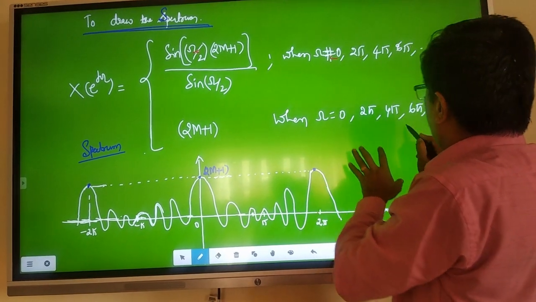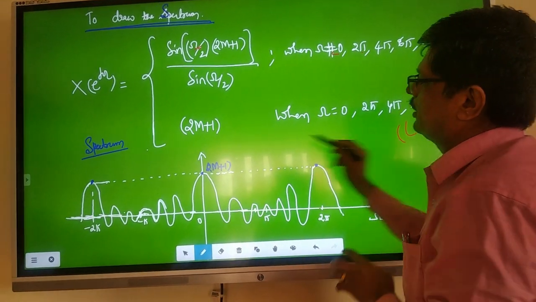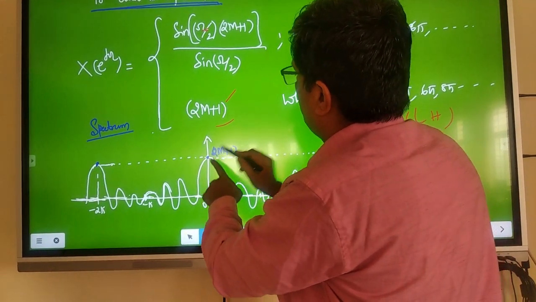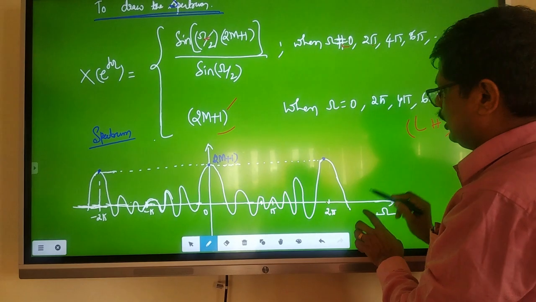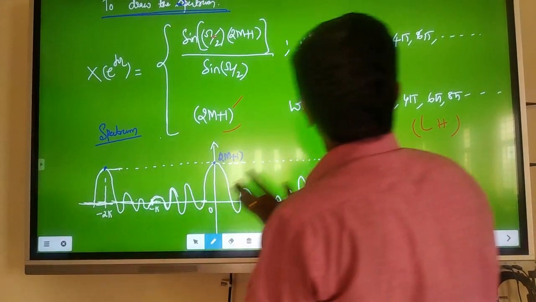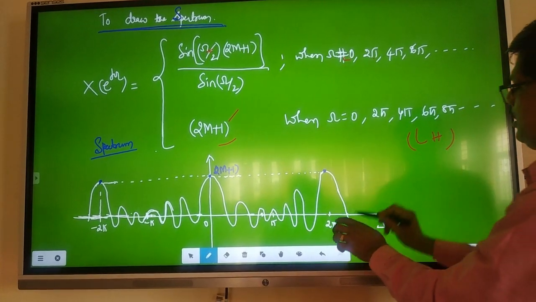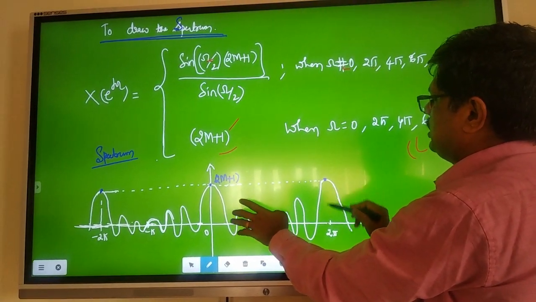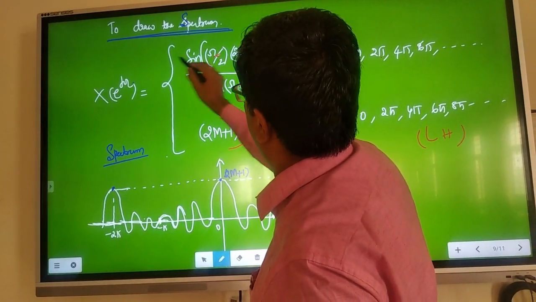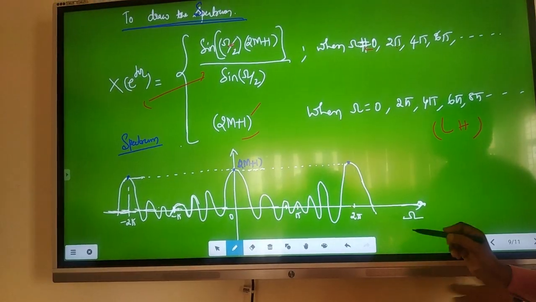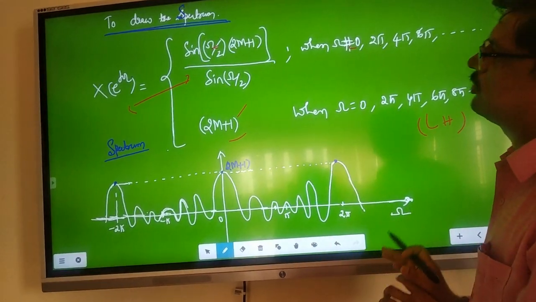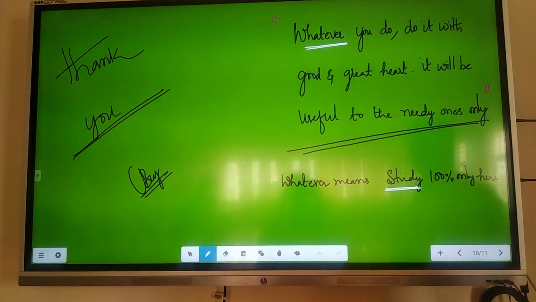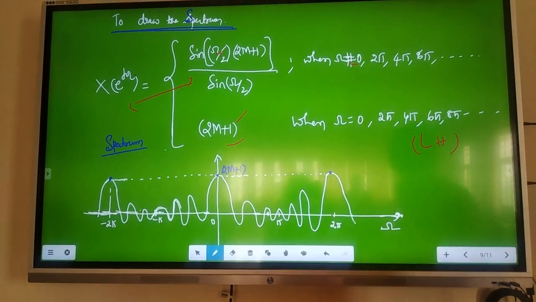Now when it is equal to 0, use L'Hospital's rule and get the answer. If it is 2m plus 1, you will get 2m plus 1. If it is 3m plus 1, you will get 3m plus 1. Then at 0, you will get 2m plus 1. At 2 pi, you will get 2m plus 1. At minus 2 pi, you will get 2m plus 1. That means at 0, 2 pi, 4 pi, you will get these peaks. When omega is not equal to 0, in between you will get all this spectrum using these equations, right? Therefore, this is how you will get the spectrum, and this is what you actually get from the time domain sequence. Now, I hope I am clear, right?